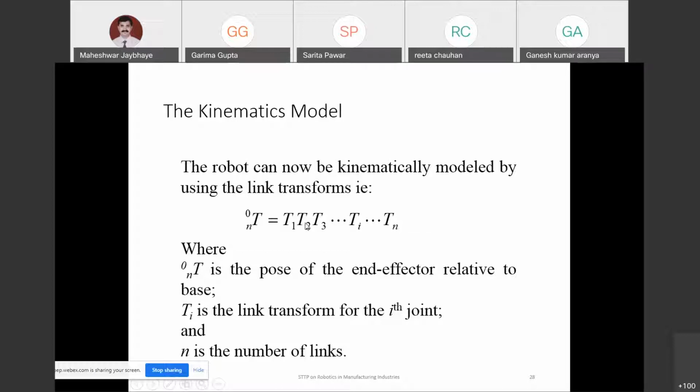So the number of frames you have has to be multiplied so as to get the position and orientation from origin to the end effector. N is your last link, and 0 is your initial base. So from that base to the end effector, what is the trajectory, what is the geometry of your robot, all those frames will be analyzed by these transformations at each and every individual joint.